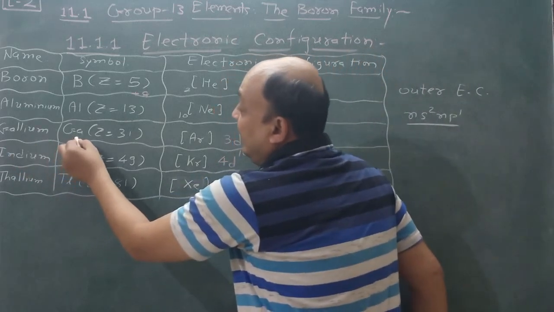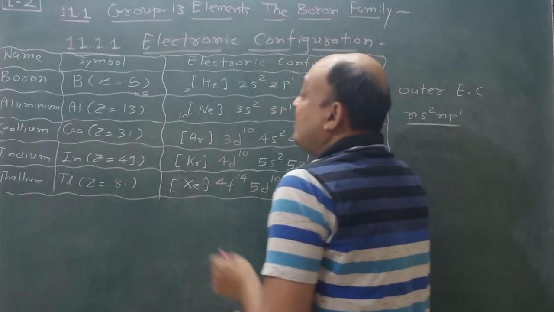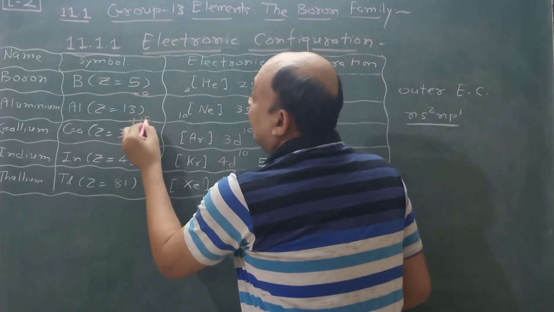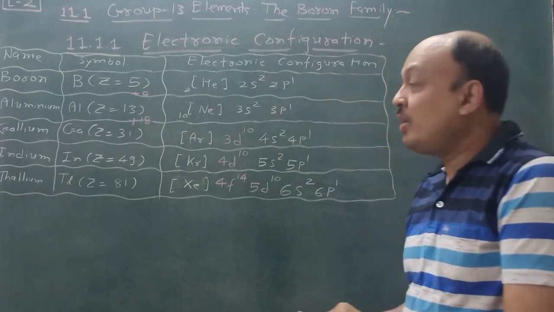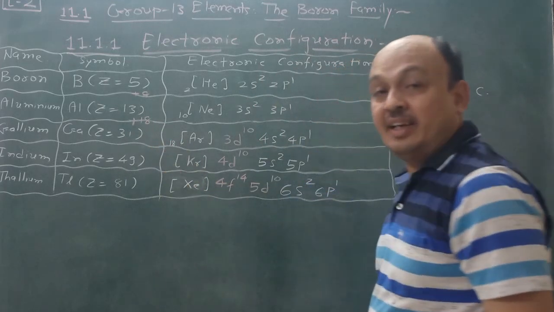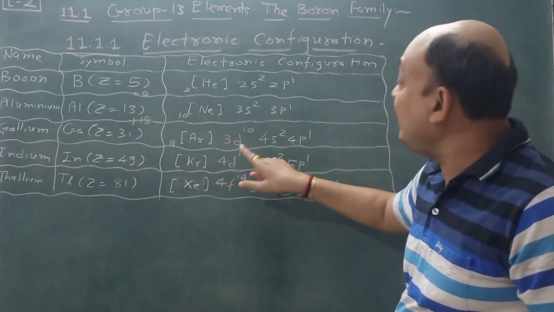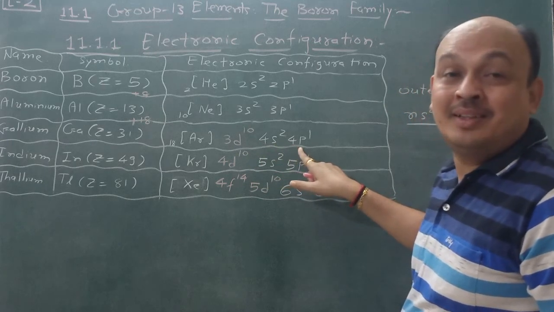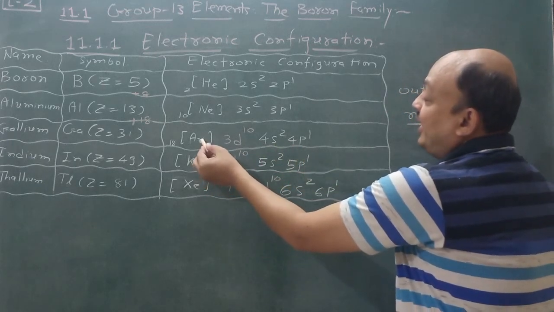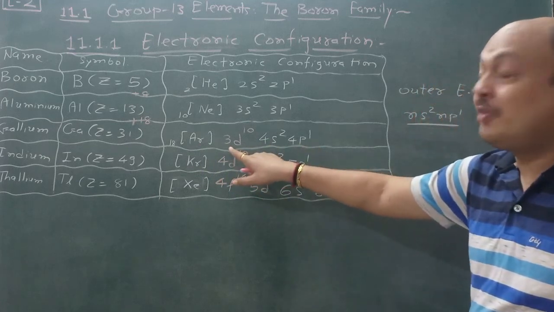Gallium, symbol is Ga, Z is equal to 31. Here 13 plus 18 is equal to 31. Argon core, argon is nothing but atomic number 18. So argon core 3d10 4s2 4p1. This is because of the Aufbau principle.